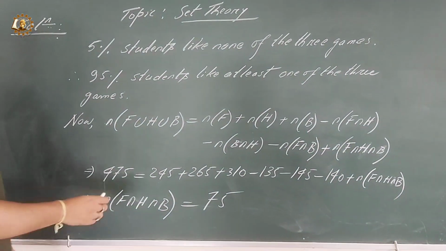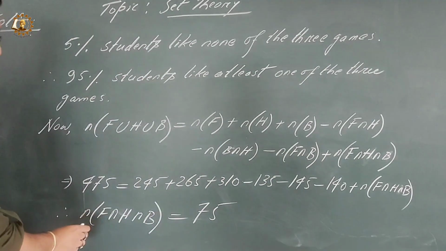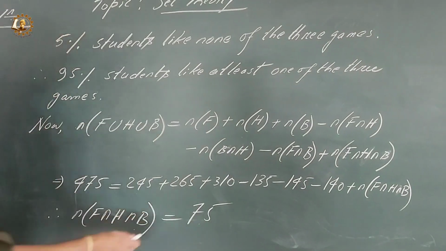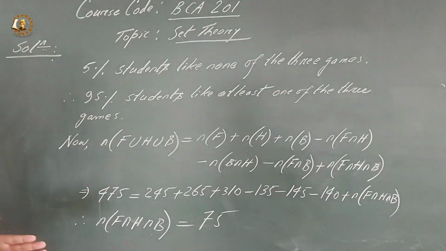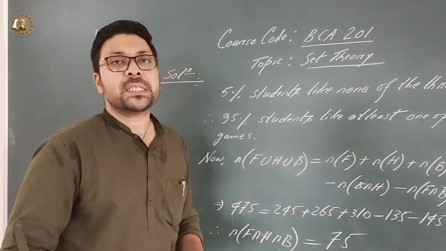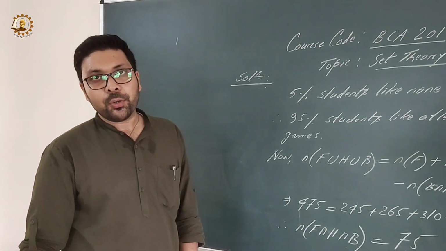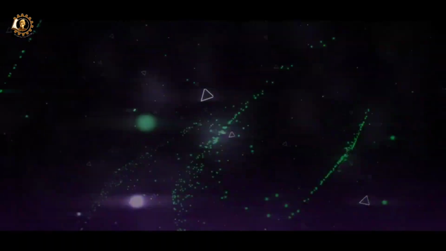So let's calculate the value of n of F intersection H intersection B, and it comes to 75. This 75 means 15% of the total number of students.